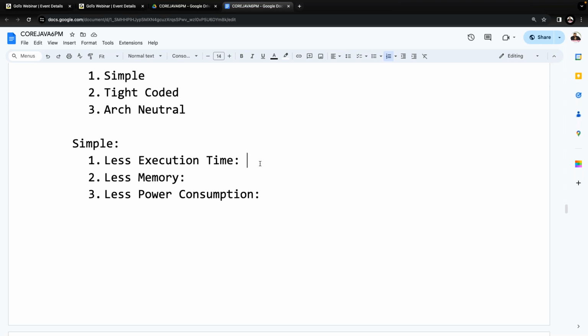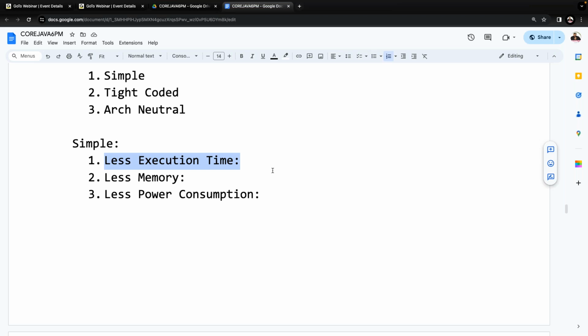When the performance of the remote controller is down, is there any chance for me to buy the same remote controller again? If the customer is not satisfied, is there any chance for them to take the same remote controller once again? Not at all possible. Because of this reason, nobody will take this remote controller. Because of these reasons, Sun Microsystems wanted to prepare their new programming language. That new programming language must take less execution time. If you prepare software using the new programming language, that software must be executed in a quick manner.